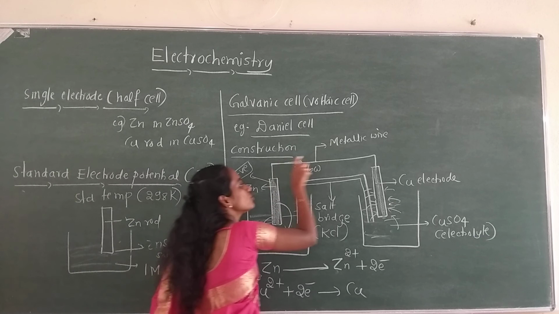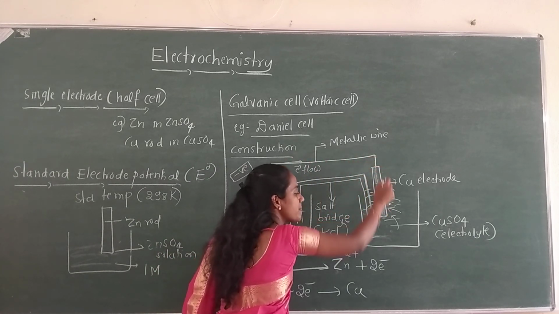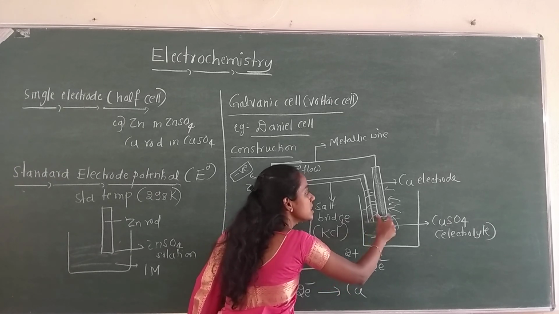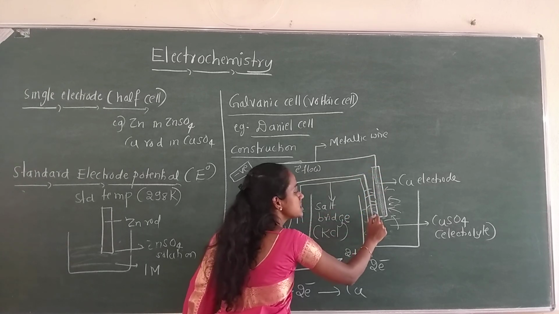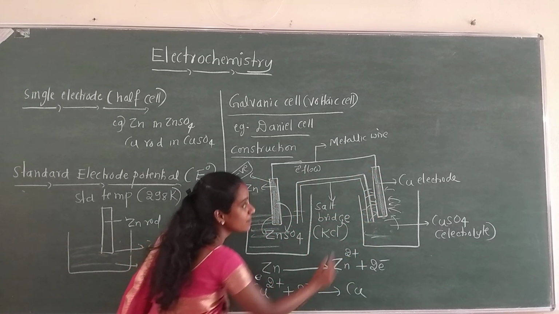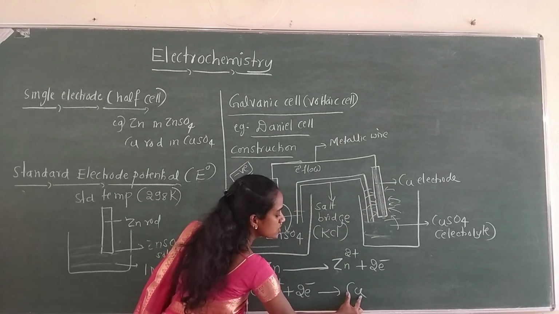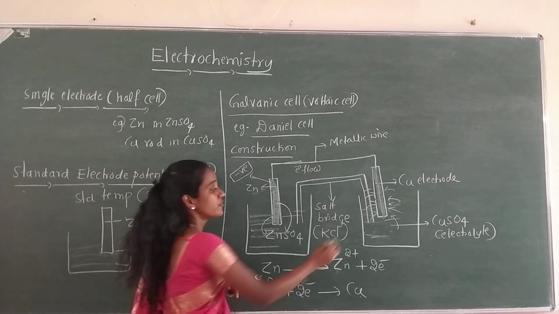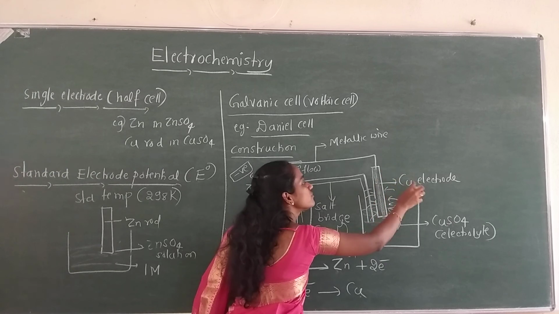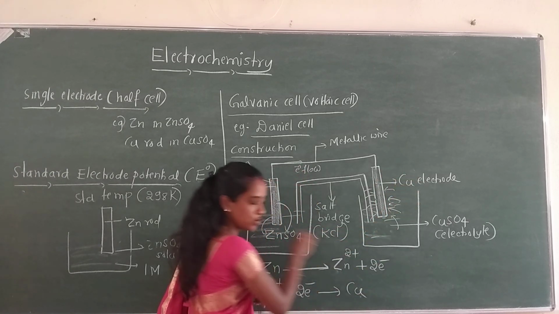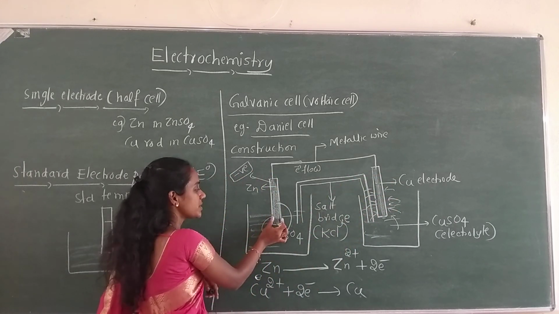electron flow occurs from zinc to copper. So in the copper rod there is a presence of electrons also. So what happens? These Cu2+ ions move towards the electrons which are present in the rod. These Cu2+ ions combine with the 2 electrons and reduce to Cu. As a result, from the solution more and more Cu2+ ions are deposited in the form of Cu. As a result, this rod becomes thicker and thicker, whereas this rod becomes thinner and thinner.